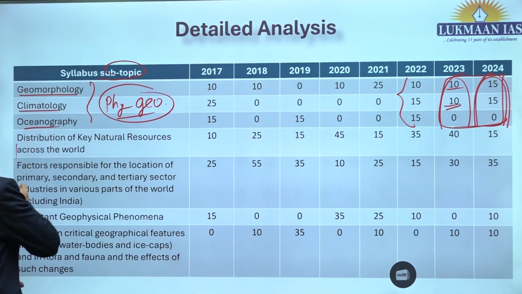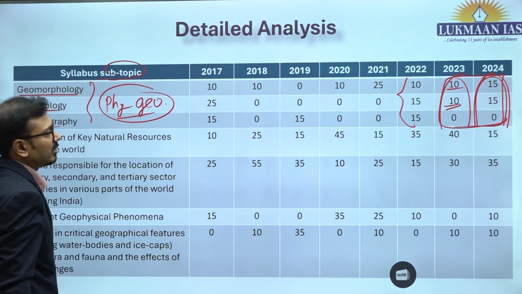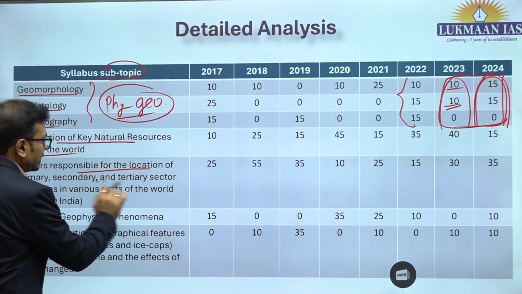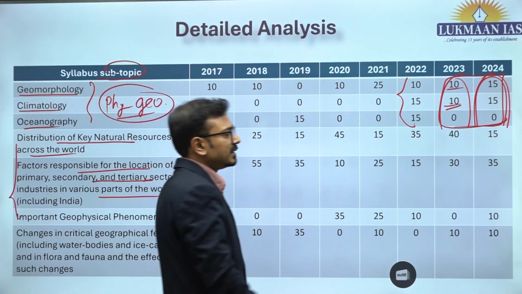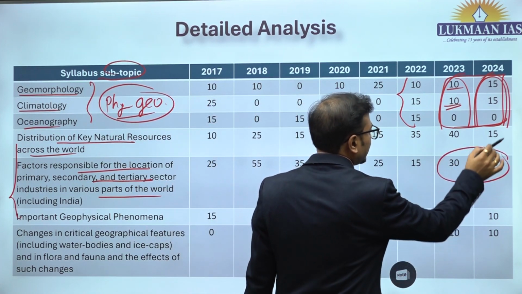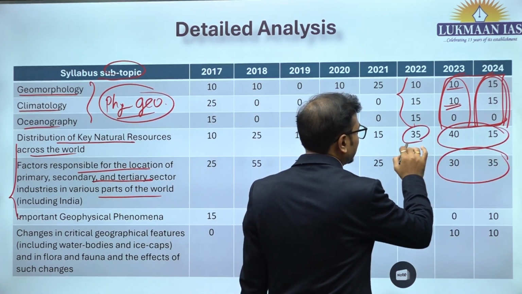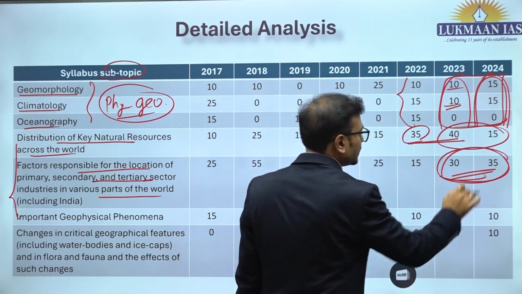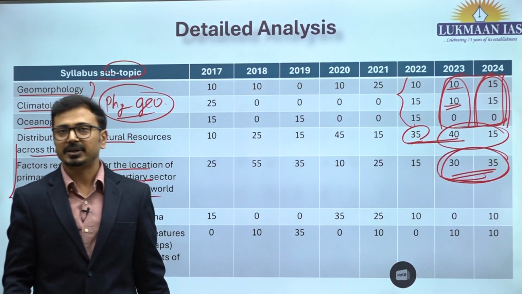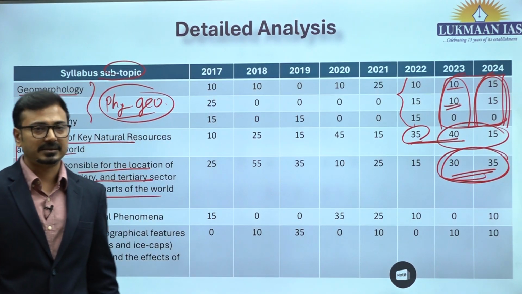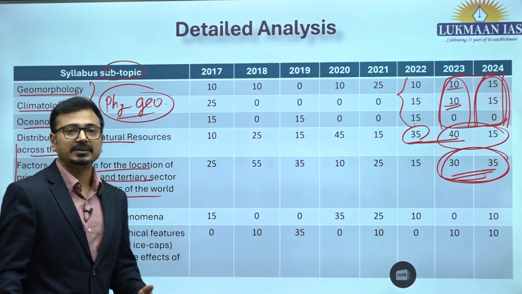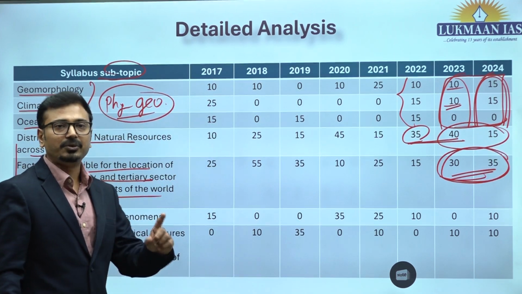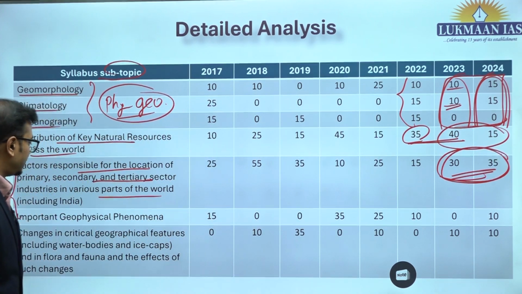Now, this is the main specific part of your syllabus. Distribution of key resources and industries and their location is given the most or major weightage in your syllabus. Sometimes they give more weightage to resources, sometimes more to industries. But together it is a major part of your mains syllabus, and you can get more marks in this part. I am going to tell you the strategy for how to prepare for this section.